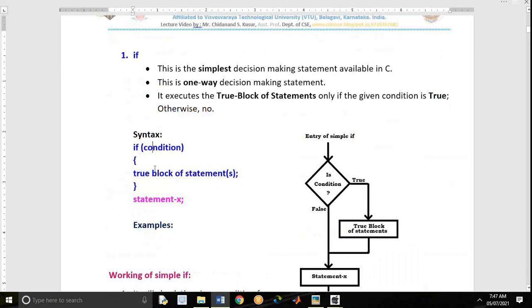If the condition is true, it was executing the instructions from the true block, otherwise no. There was no choice at all. If the condition is true, it was doing the task, otherwise not at all. No choice for the machine. That's why that is called one way.